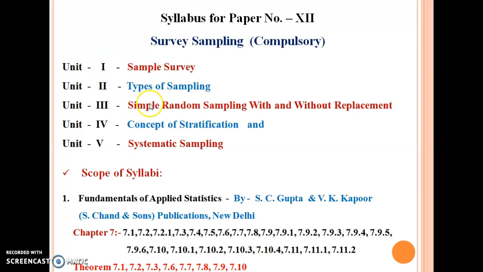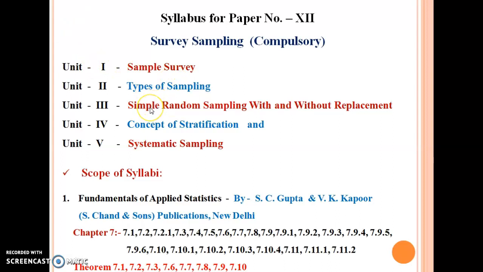Unit 2, types of sampling. There are different types of sampling: simple random sampling, random sampling, non-random sampling methods, purposive sampling, probability sampling, snowball sampling, quota sampling, and mixed sampling. All these concepts are studied in chapter 2.